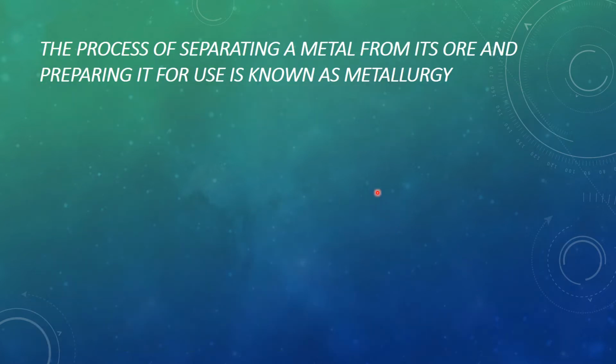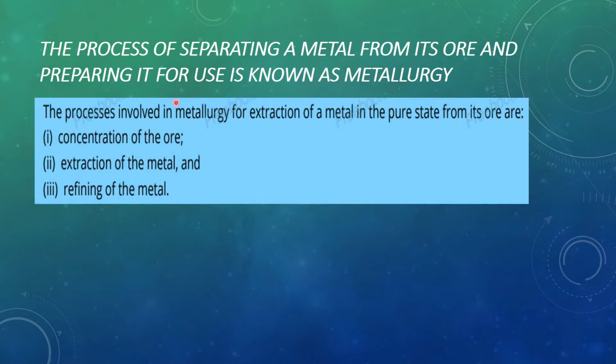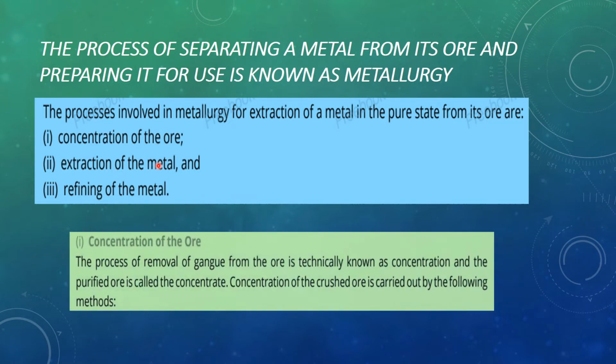The process of separating a metal from its ore and preparing it for use is known as metallurgy. So metallurgy is a process in which we extract the metal from its ore, and this extracted metal comes into use. The process of metallurgy for the extraction of the metal consists of the following points. One is the concentration of the ore, second is extraction of the metal, and then refining of that extracted metal.